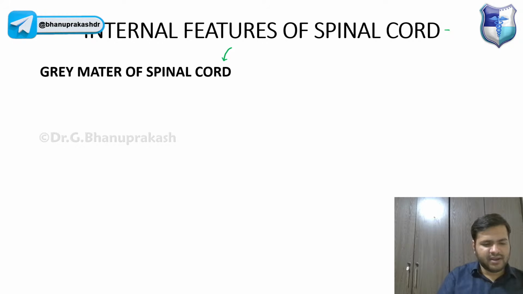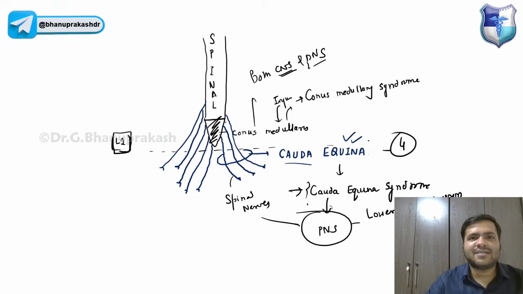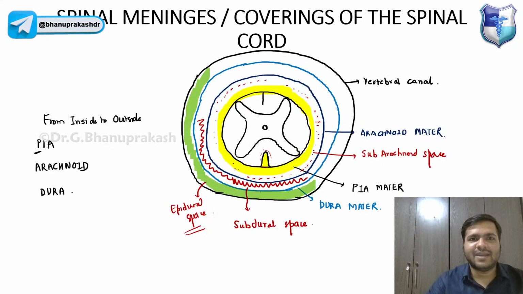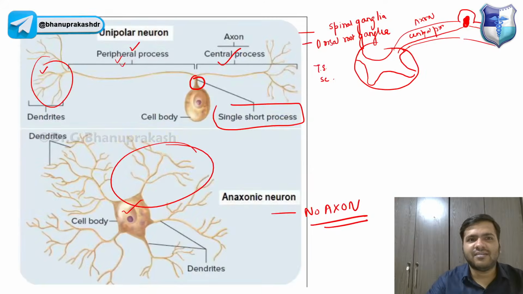Now let us discuss the gray matter of the spinal cord in detail, guys. We have something discussed in the basics, the gray matter of the spinal cord in the central nervous system.